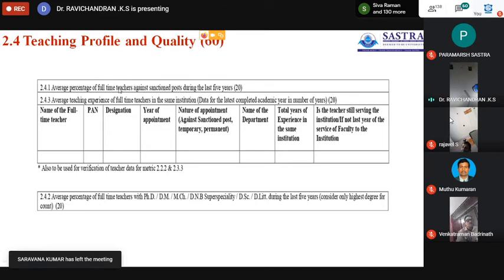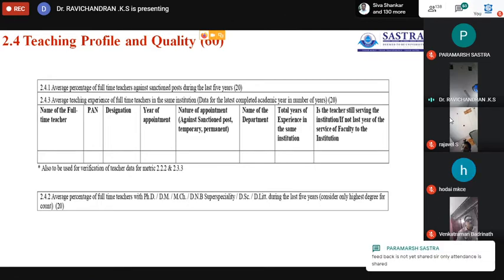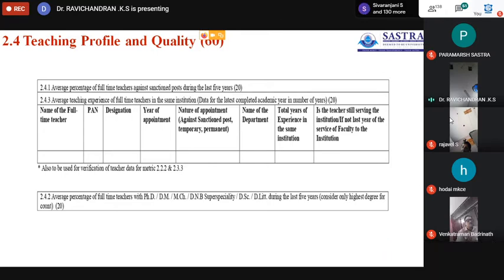the average percentage of full-time teachers. Suppose during the year 2015-16, the number of sanctioned posts is 100, but the full-time teachers appointed till now are 80. Then the average percentage of full-time teachers against the sanctioned posts equals 80 divided by 100, which is 80%.